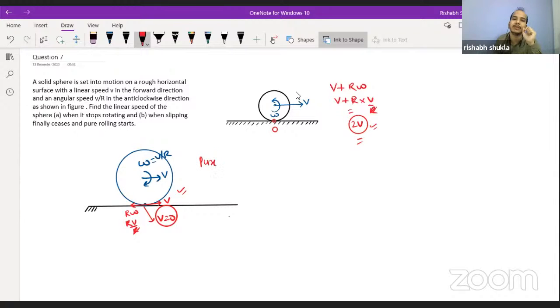Pure rolling surely means that the point of contact is having zero velocity. But here the pure rolling condition is not there. Here only the rolling condition is there, and even if I am saying that, here rolling with slipping is occurring. Okay, that is very, very good. That is something which we understood.